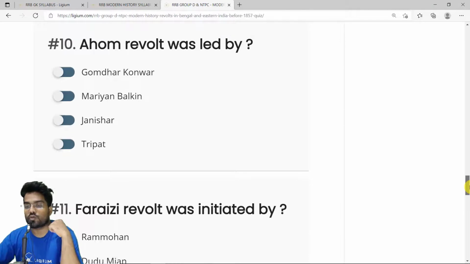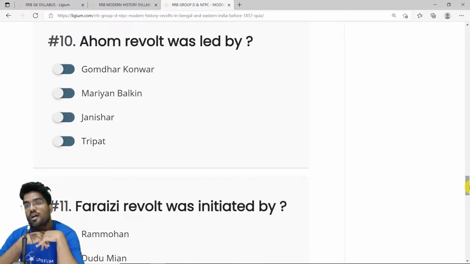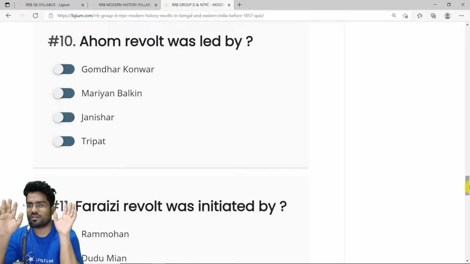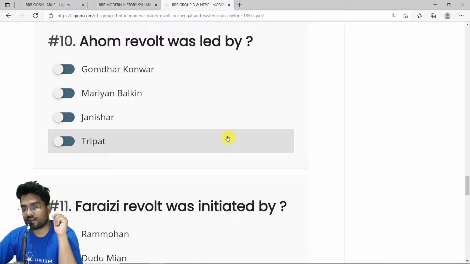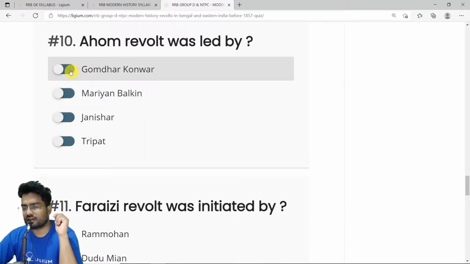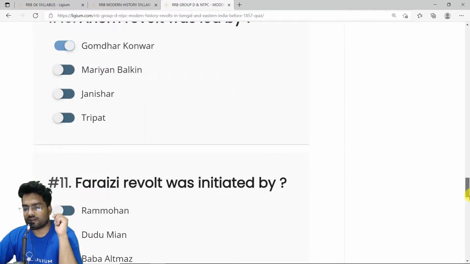Ahom revolt was led by Gomdar Konwa. Now this is a very important question. The Ahom revolt was very important because technically this was one of those revolts where the Britishers decided that, okay, fine, you win. The Britishers actually gave some of their territories back to the Ahoms. Okay, you can have it. So the correct answer is Gomdar Konwa. Technically the Ahoms won this revolt. Okay, then we have the 11th question.